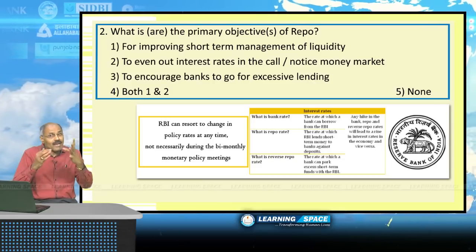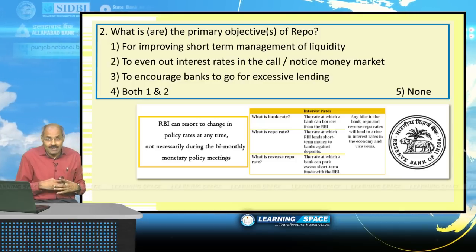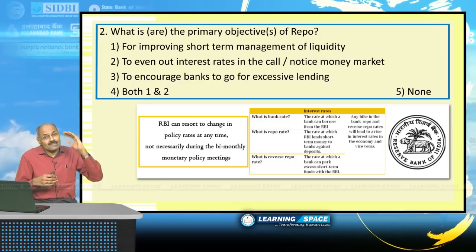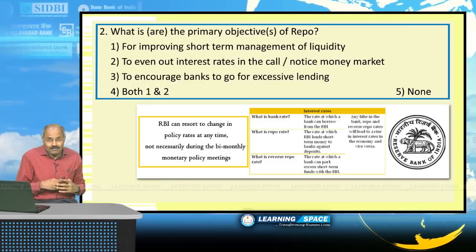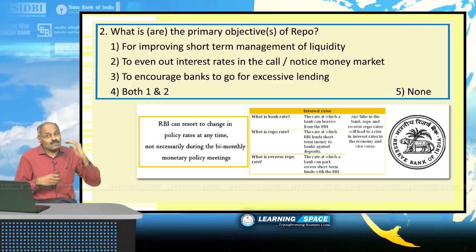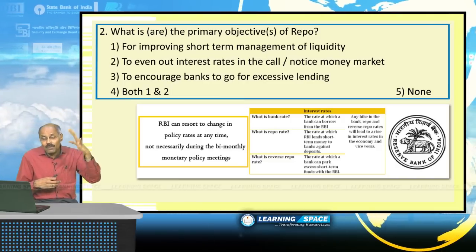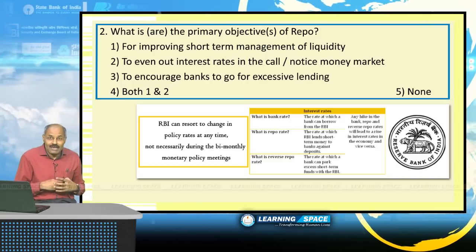And what is the main purpose of repo rate? The basic purpose of fixing repo rate is it gives a signal to the market about the short term interest rates. Not only that, it improves the short term management of liquidity.